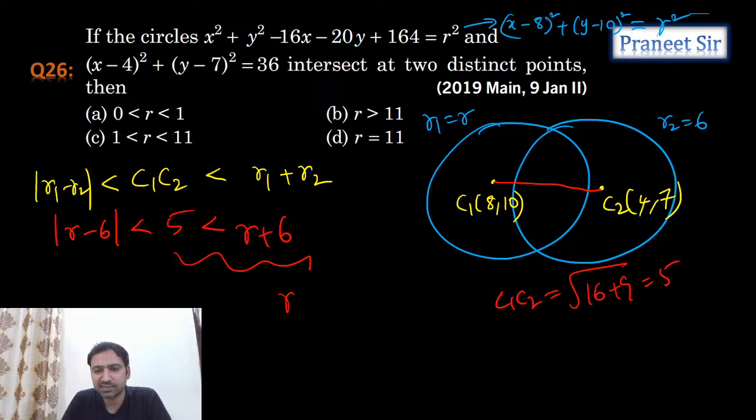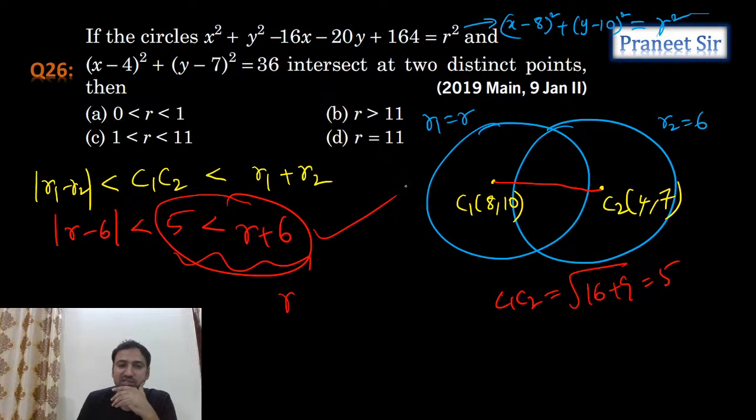One second, guys. So distance between C1 C2 is 5 units. Correct only, guys. So from this, this is always possible, because r plus 6 should be greater than 5 only.